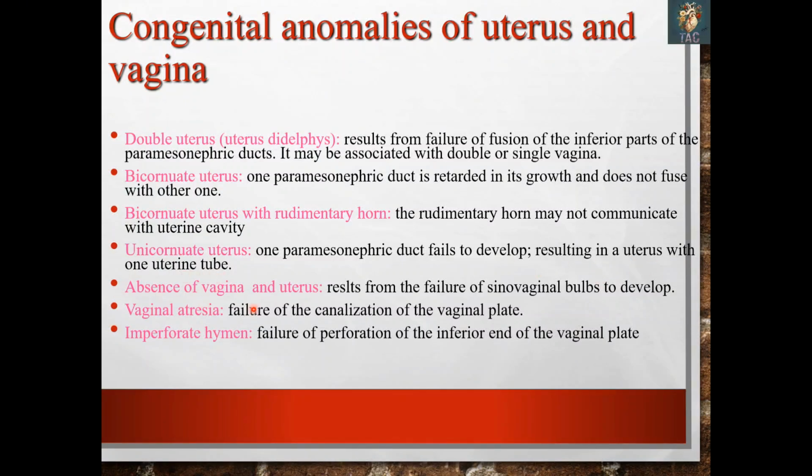Absence of vagina and uterus can occur, and results from failure of the sinovaginal bulbs to develop. Vaginal atresia can occur because of failure of the canalization of the vaginal plate, and imperforate hymen can occur due to failure of the perforation of the inferior end of the vaginal plate.